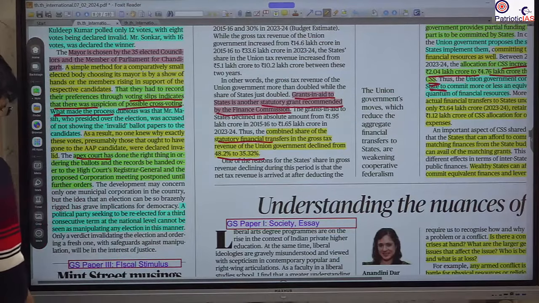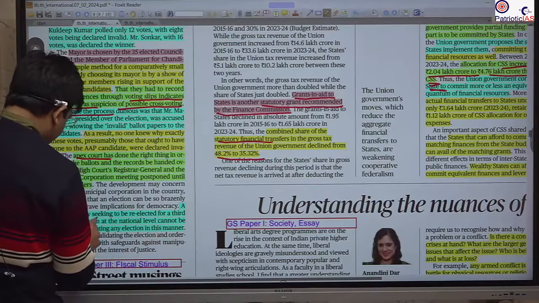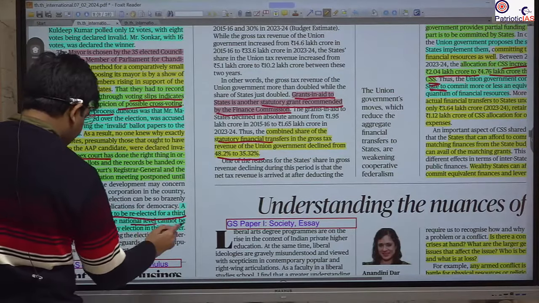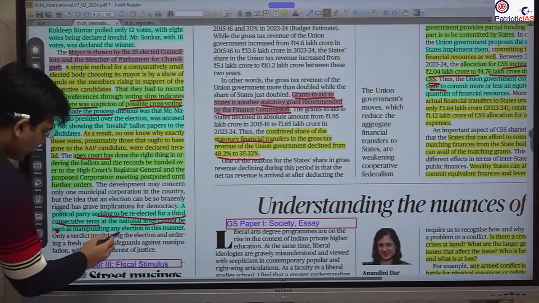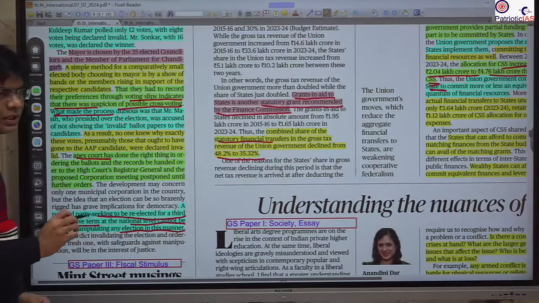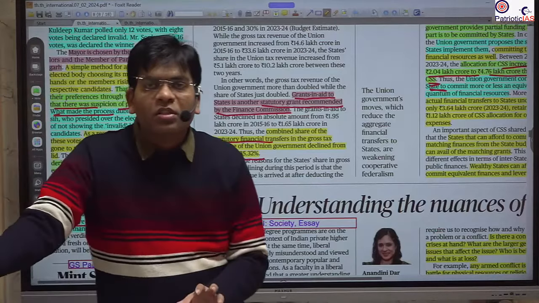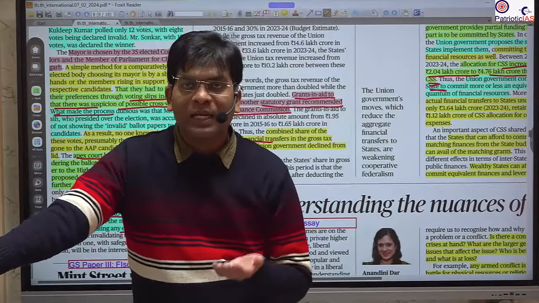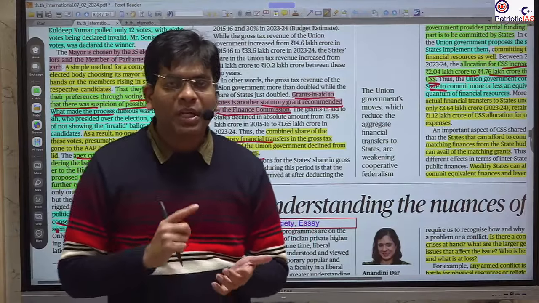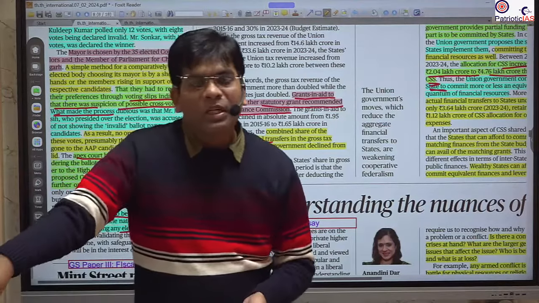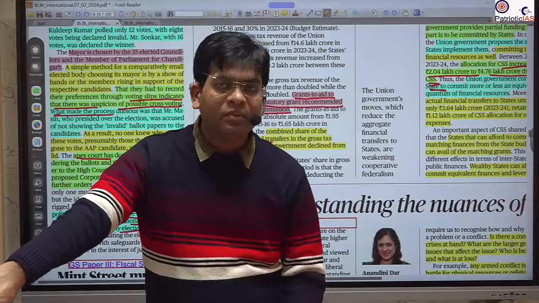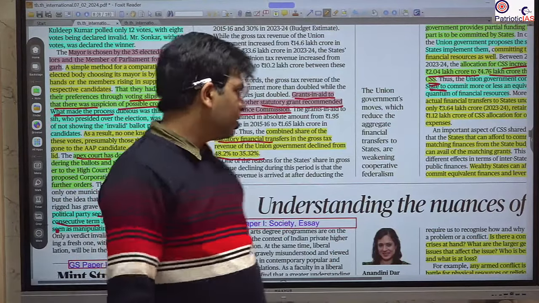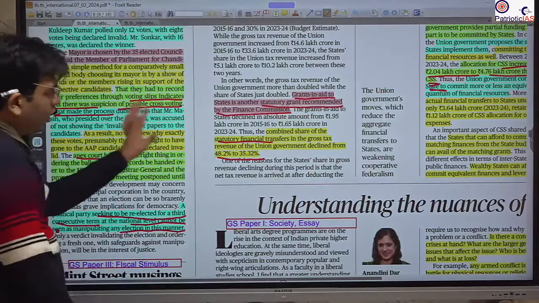Here it is given that a political party seeking to be re-elected for a third consecutive term at the national level cannot be seen manipulating any election in this manner. Otherwise the trust and legitimacy of the whole election system will be questioned at the national level, and the democracy that has been built with so much labor by our founding fathers and further by the citizens of India will be under threat. So this is all about it.